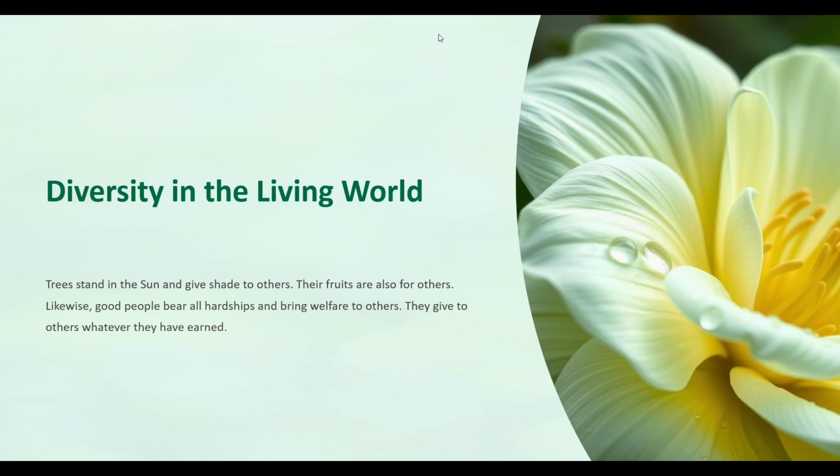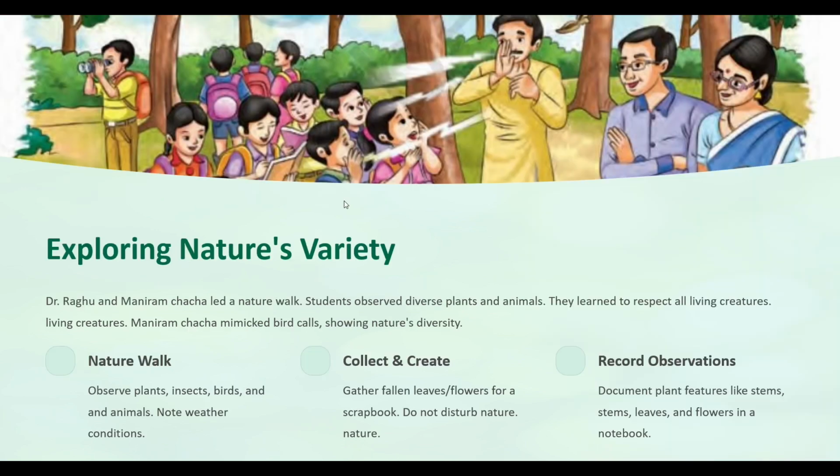So, what is known as diversity? Diversity means variety or difference. In this world, there are plenty of varieties of birds and animals, and so we are going to explore nature's variety.